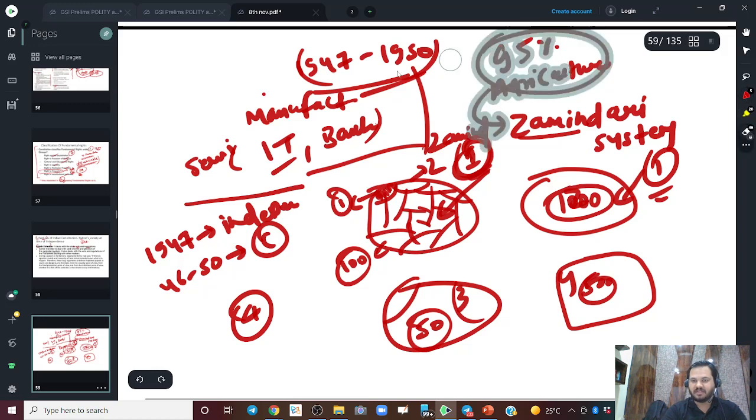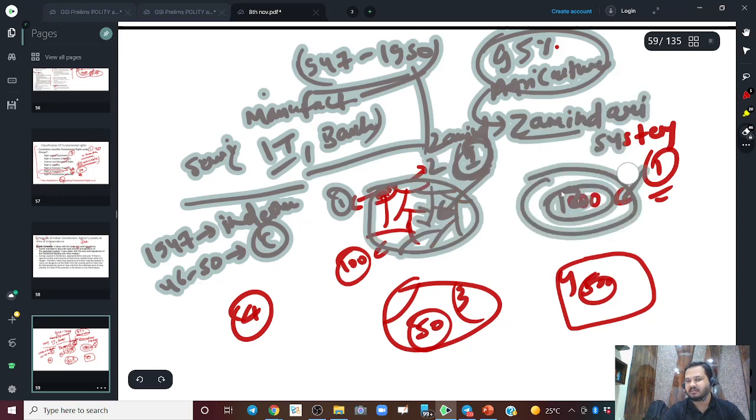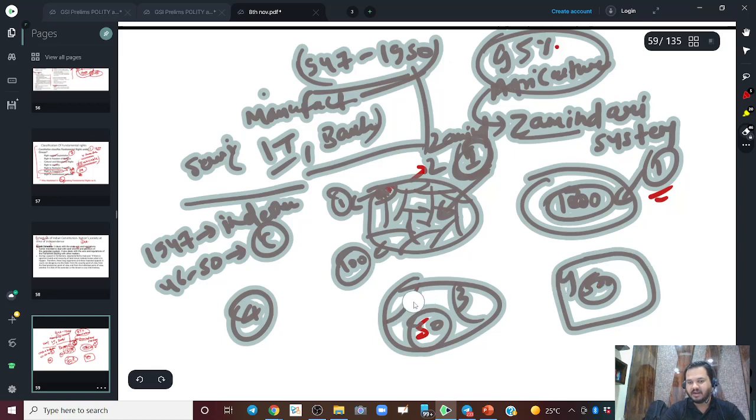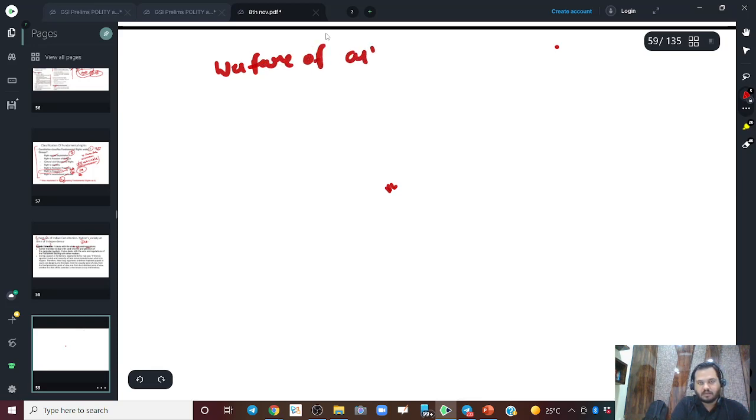See what happens is when independence was made, right? We wanted a fair country, fair system of governance. And in our constitution we made various provisions like welfare, welfare of all. And India adopted a democracy.